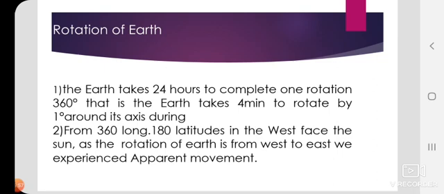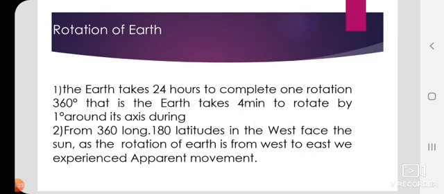So this is why we think that the sun rises in the east and the sunset will be towards the west. Actually, the sun is fixed in one place; only our earth moves from west to east. That's why we feel the apparent motion of the sun. Okay,